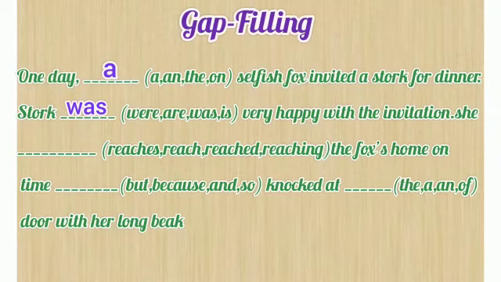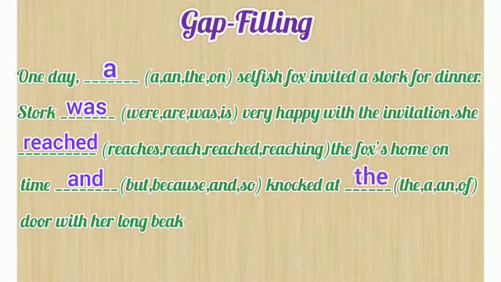She dash the fox's home on time. It is in the past tense, so the past tense of reach, reaches, reached, reaching is reached. Okay, reached the fox's home on time. Dash knocked at. So the options are but, because, and, so. Here what will be the correct answer? And. Okay, she reached the fox's home on time, and after going there knocked at dash door. The, a, and, of. Obviously, knocked at the door.